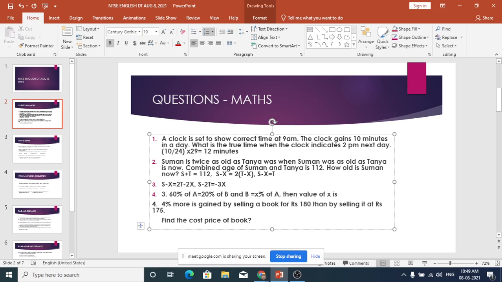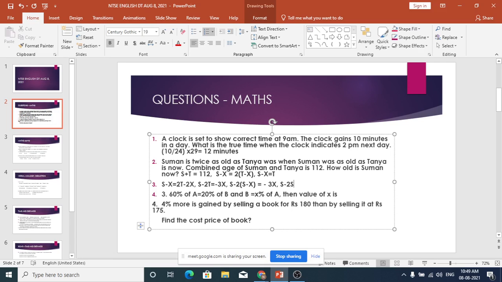So instead of T, we can put S minus X, because T is equal to S minus X. So S minus 2 into S minus X is equal to minus 3x. Now again you solve this, what happened?